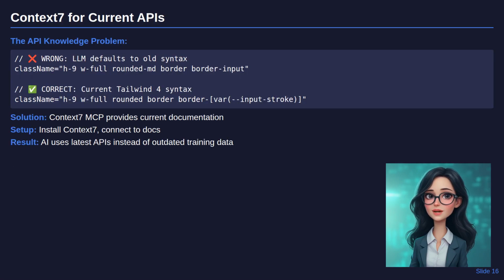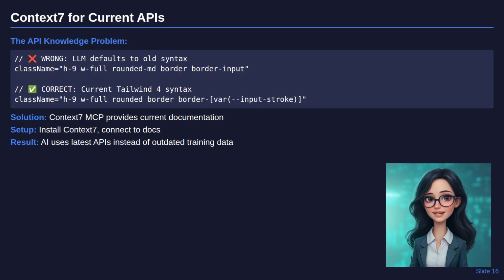development. One major challenge is AI knowledge gaps around current APIs. LLMs default to older syntax from their training data. For example, they'll use Tailwind 3 syntax when you're using Tailwind 4, or suggest deprecated React patterns. Context7 MCP provides current documentation to AI tools, ensuring they use latest APIs instead of outdated training data.